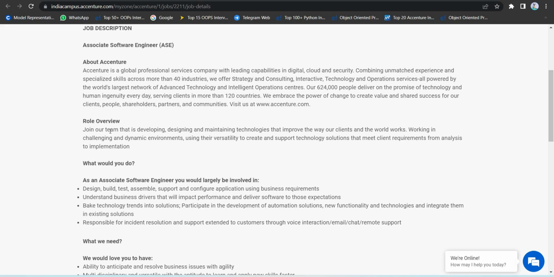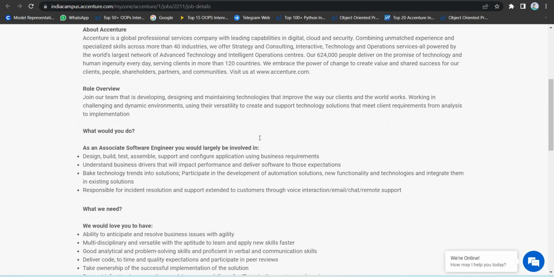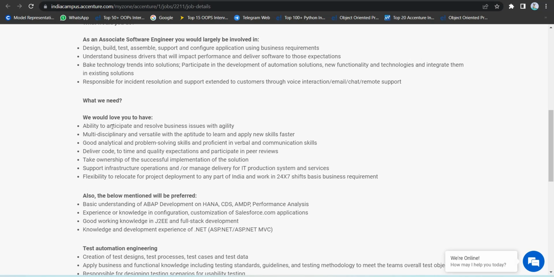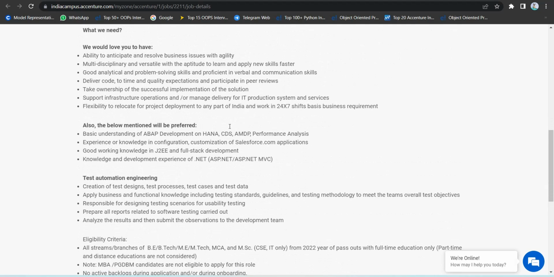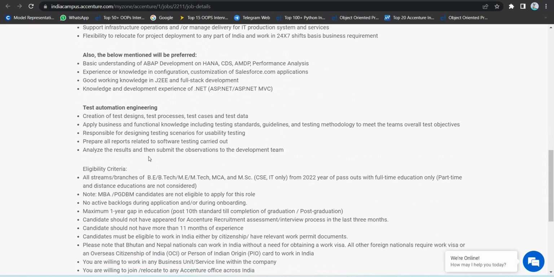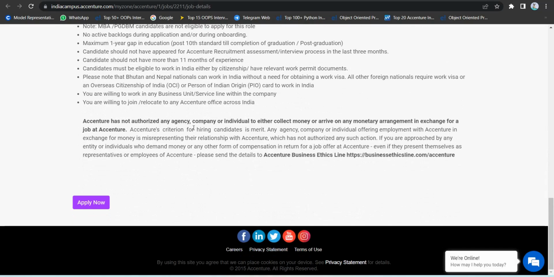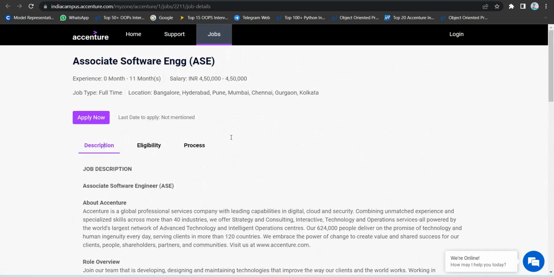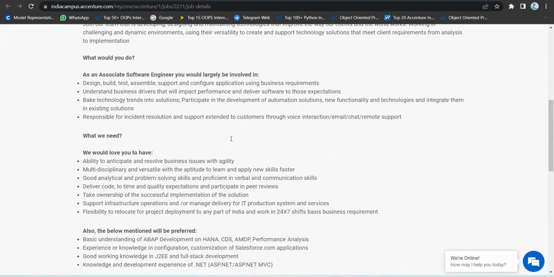The role: our team develops, designs, and maintains technologies that improve our clients' business. You should speak with the clients about the roles and what they need, with the ability to anticipate and resolve business issues, and clients just want to know how to work with their business. Whatever languages you know, you can put in your resume, and whatever you applied for, they mention in that role. After selection there is a testing automation engineering role, same as the eligibility criteria. This is a mass bulk hiring, once you miss it you should wait for another 6 months.